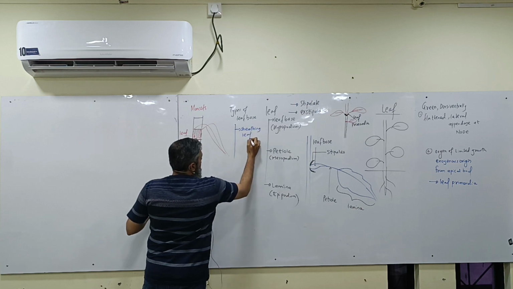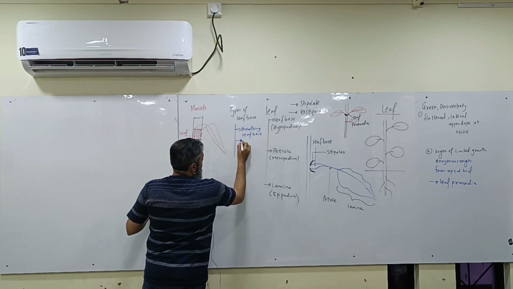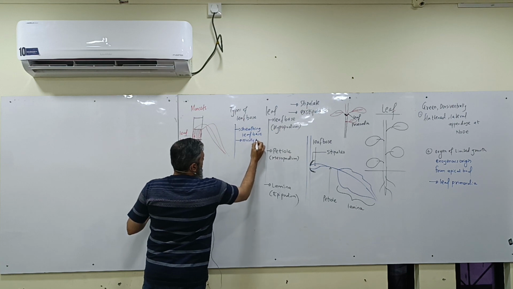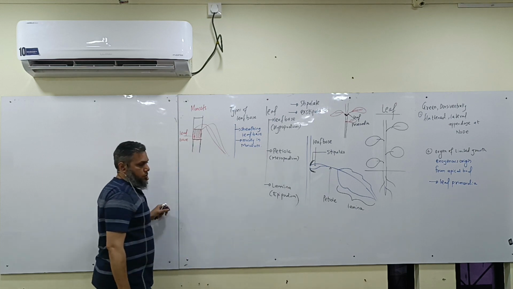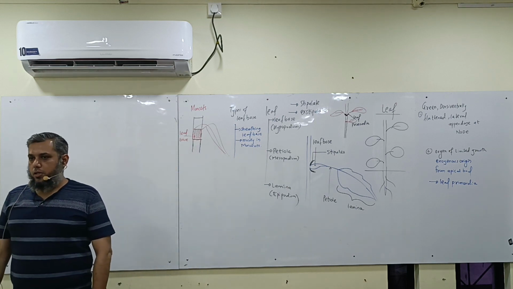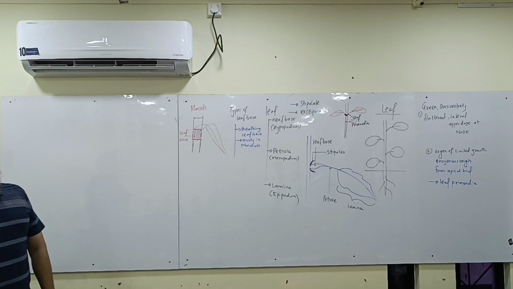क्या बोलते उसको? Sheathing leaf base. It is mostly in what बच्चों? Monocots. I hope my class followed what I just said.